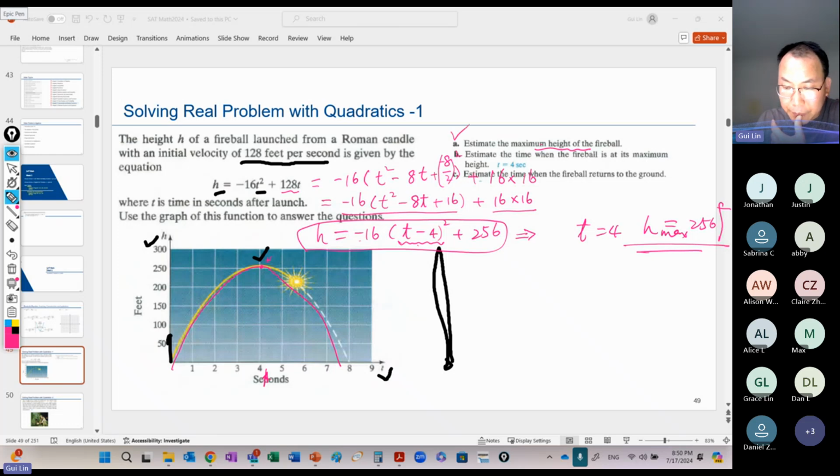That answers the first question. B, estimate the time when the fireball is at its maximum height. So it means t equals 4 seconds. We get the answer right here. C, estimate the time when the fireball returns to the ground. Here is 4, here is 0, and the distance is the same. It takes 4 seconds to get to the maximum, and another 4 seconds to go to the ground. But actually, we have another way to do the work. We already know this part, right?